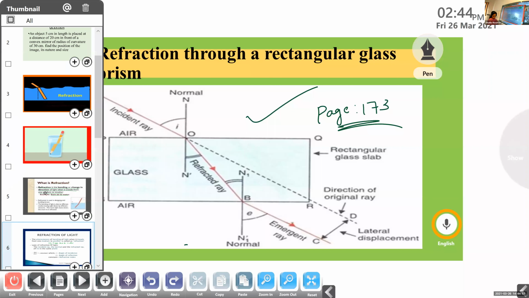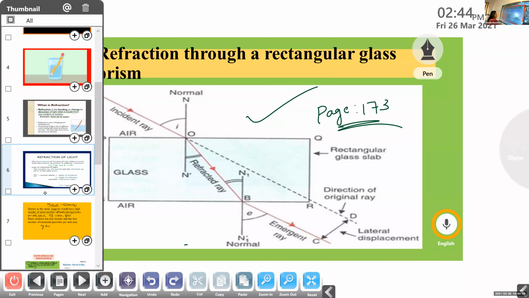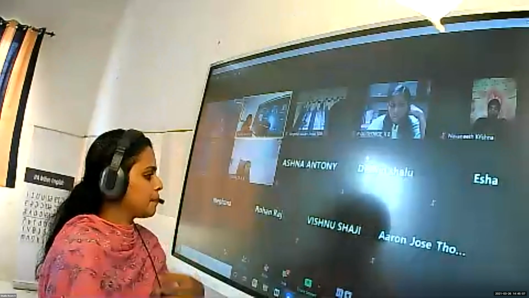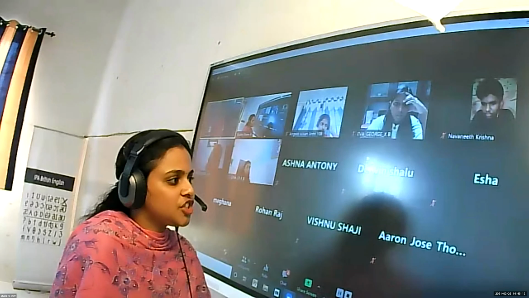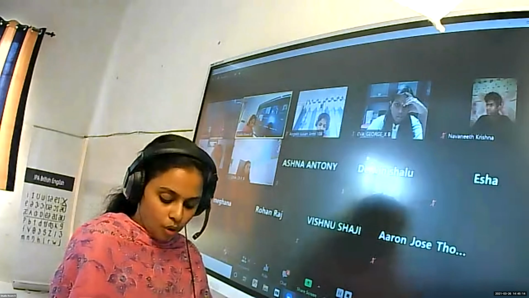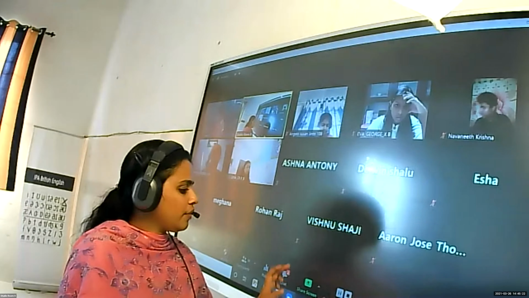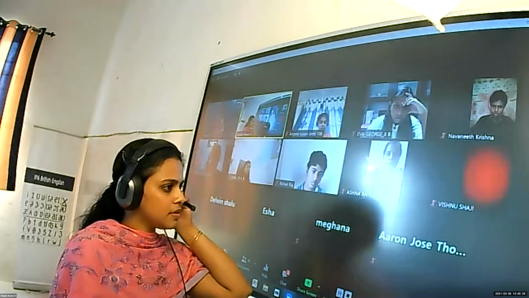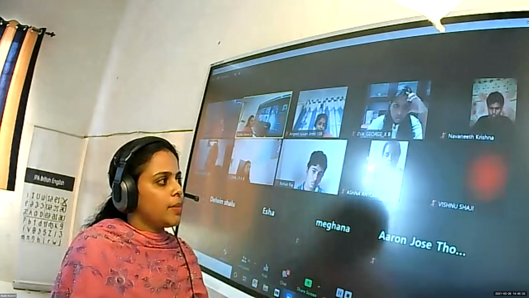We can explain this phenomenon of refraction with the help of two laws. In the case of reflection, also we have two laws. Do you remember the two laws of reflection, students? Isha, what about the first law of reflection? Please unmute and answer. All of you, please switch on your video. Vishnu, what about the first law of reflection?